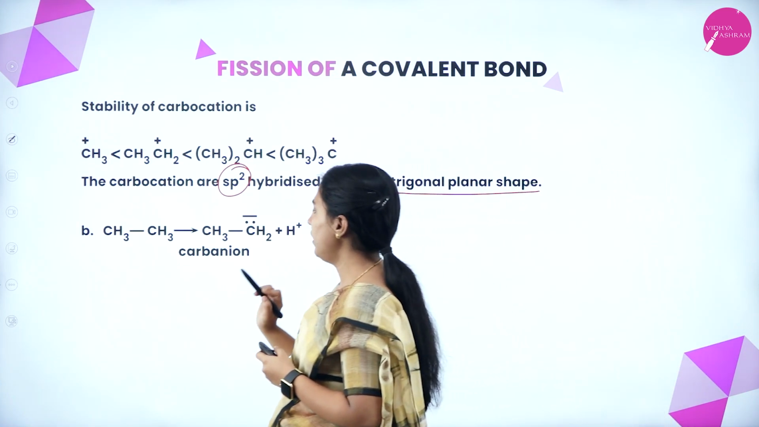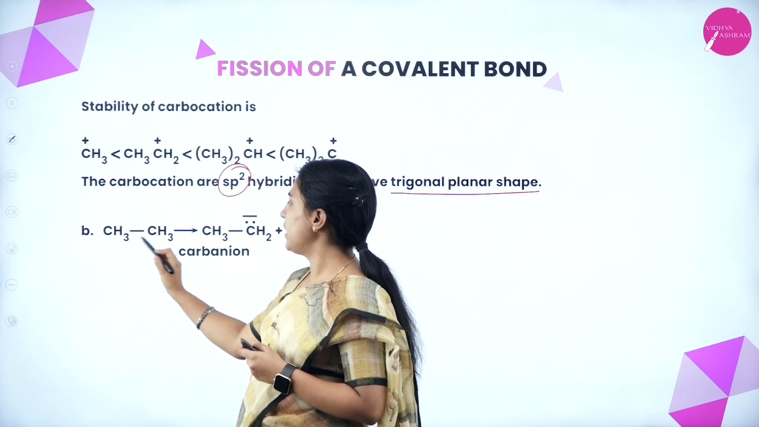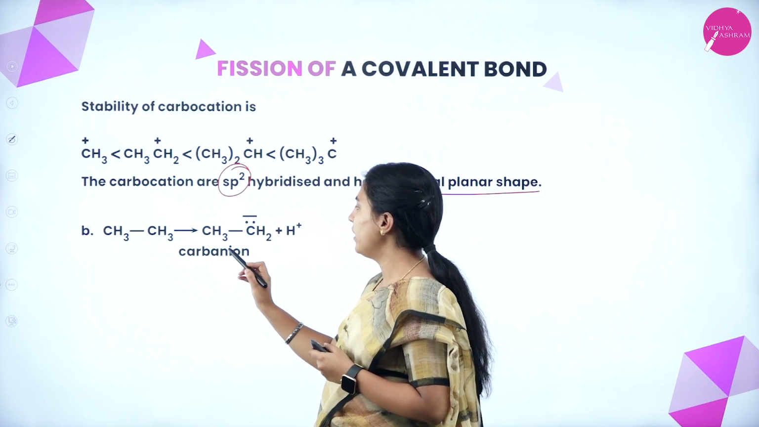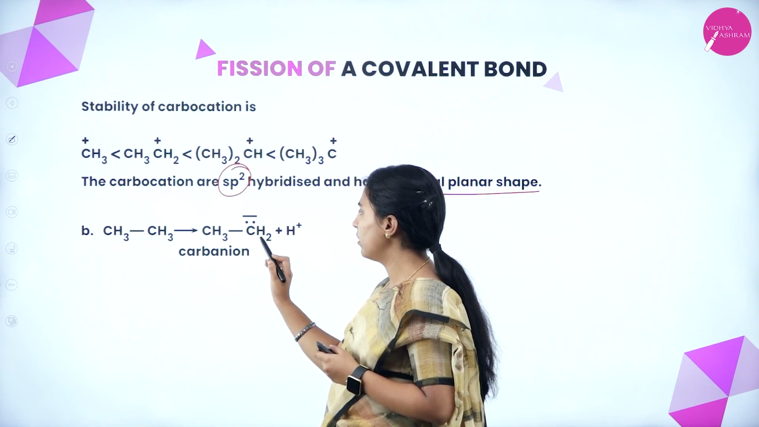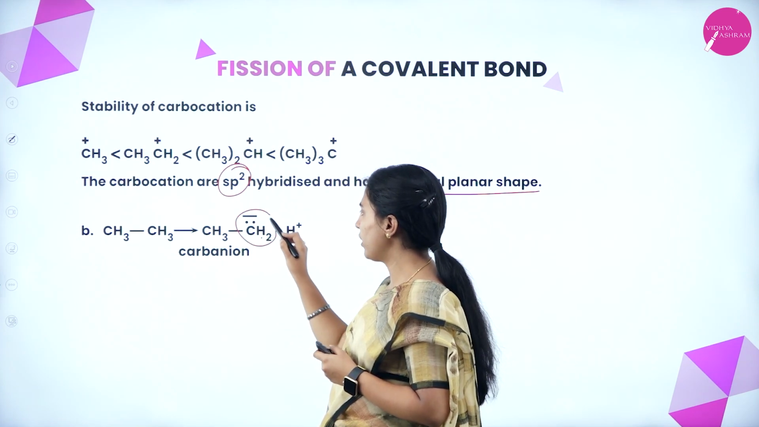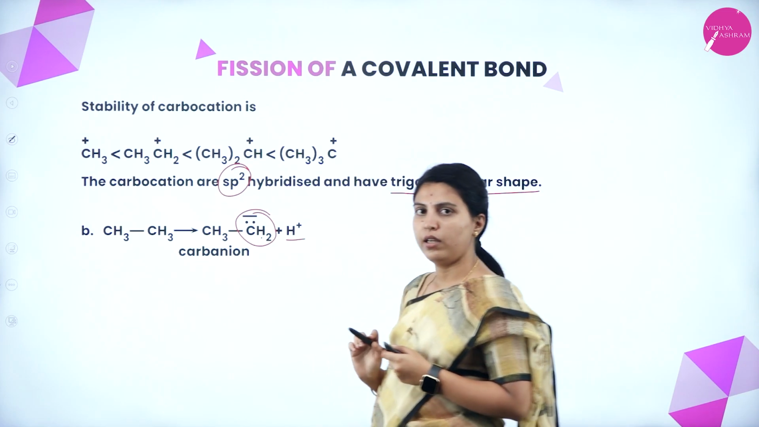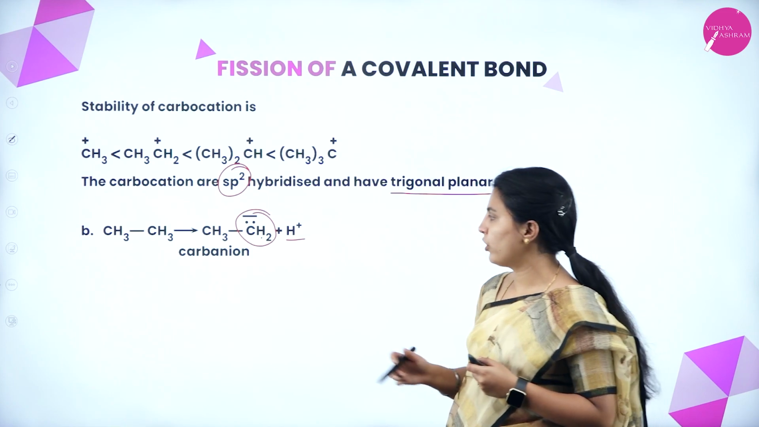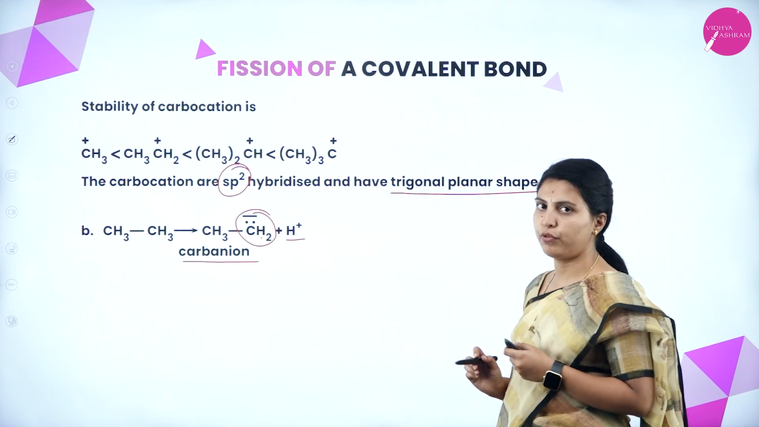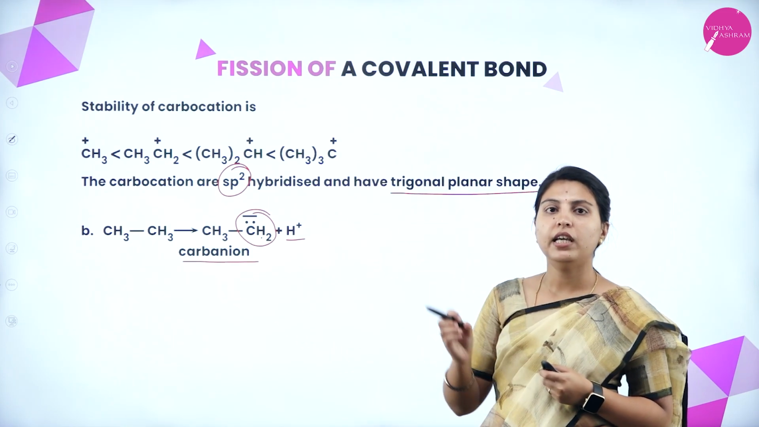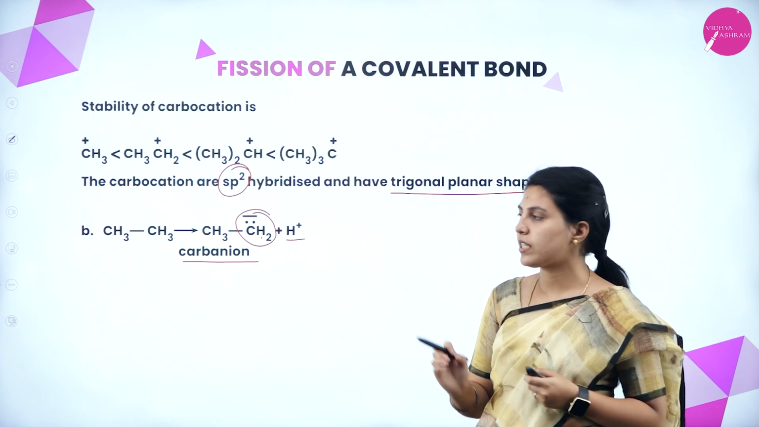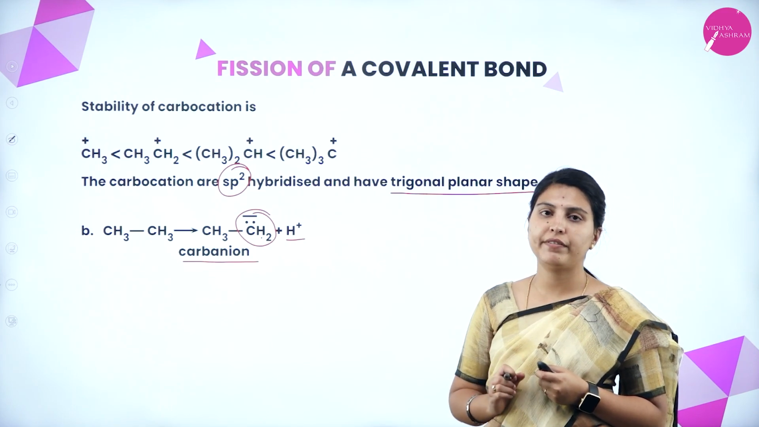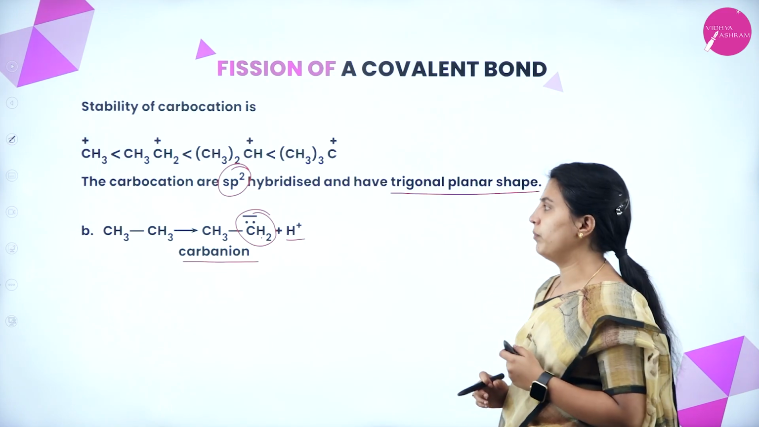See here, carbanion formation, CH3CH3. That is nothing but ethane. Here this is more electronegative and here H plus has been taken out. What is the formation? The carbanion is formed. That is what I am telling. From the heterolytic cleavage, carbanion and carbocation will be formed. From the homolytic cleavage, free radicals will be formed.